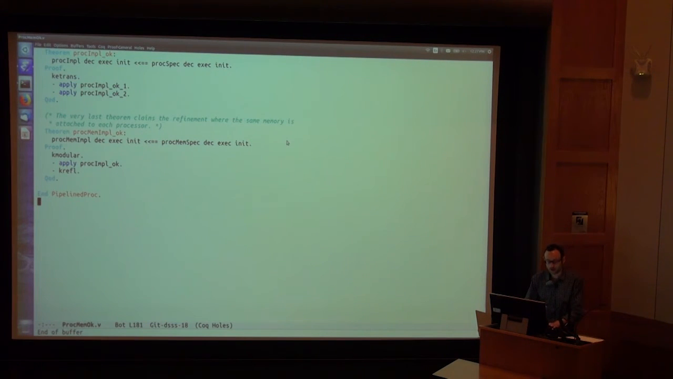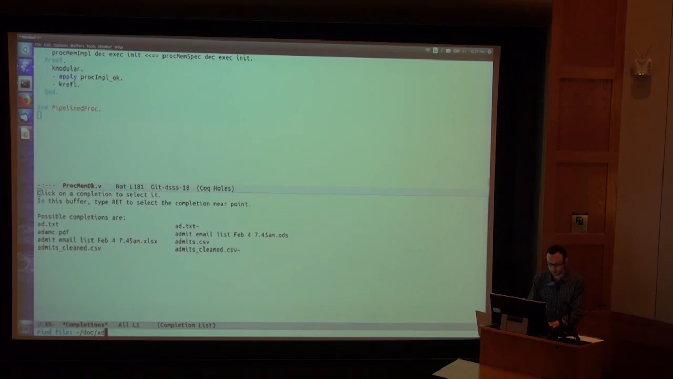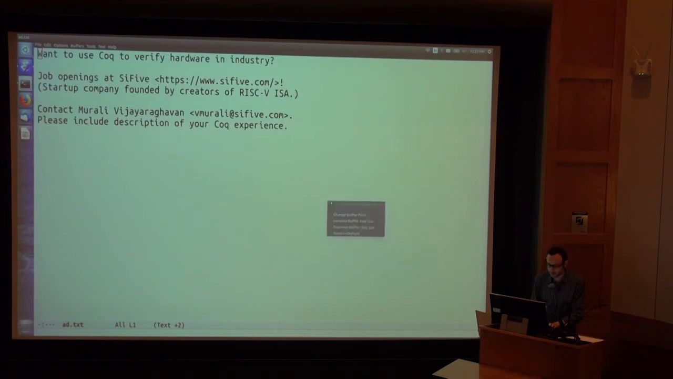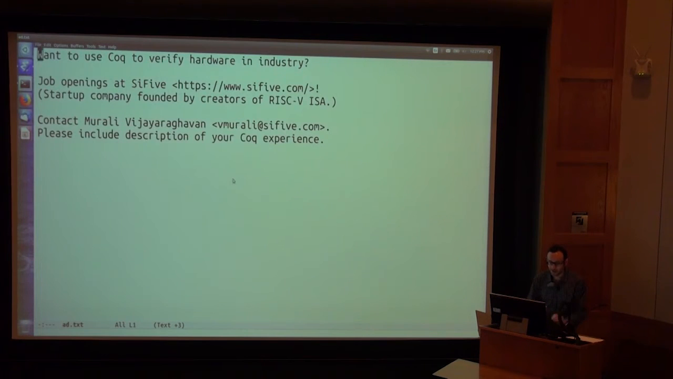I do have one announcement that I wanted to more or less end with, so let me bring that up here. So it turns out that you can actually get paid to do this stuff in industry. And there's a startup company called SiFive, which was created by the people who invented the RISC-V instruction set. I'll post this information on Slack also or something like that.